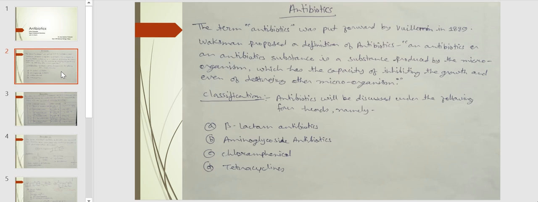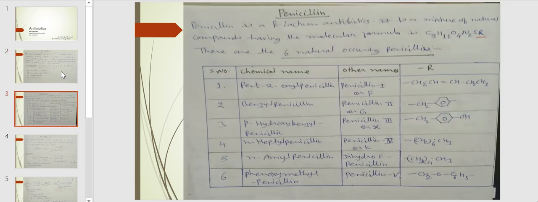Antibiotics are classified under 4 heads. First, A. Beta-lactam antibiotics, B. Aminoglycosidic antibiotics, C. Chloramphenicol, and D. Tetracycline. First, penicillin. Penicillin is a beta-lactam antibiotic.